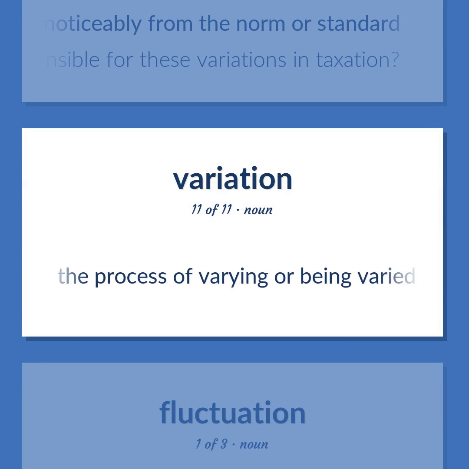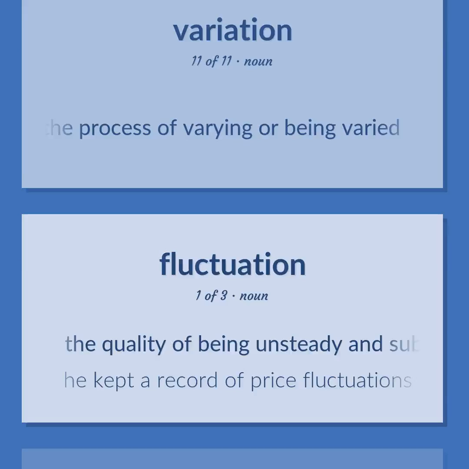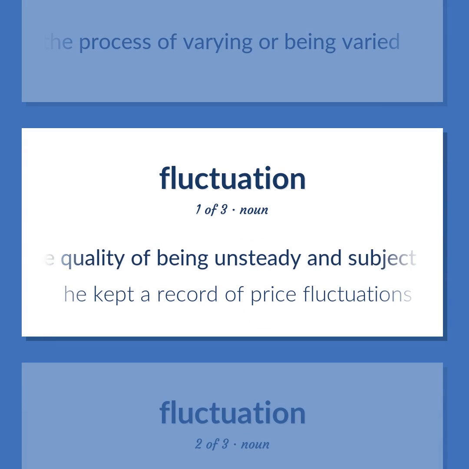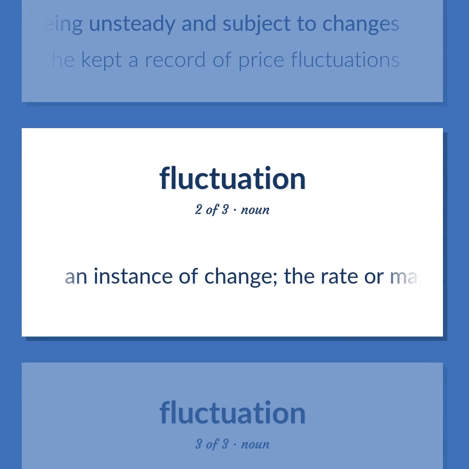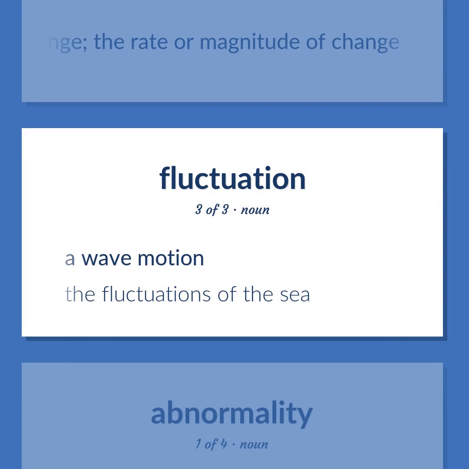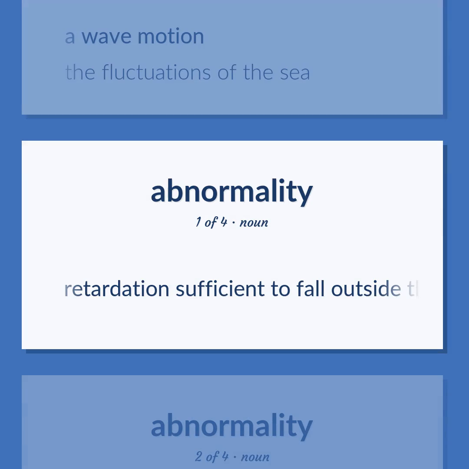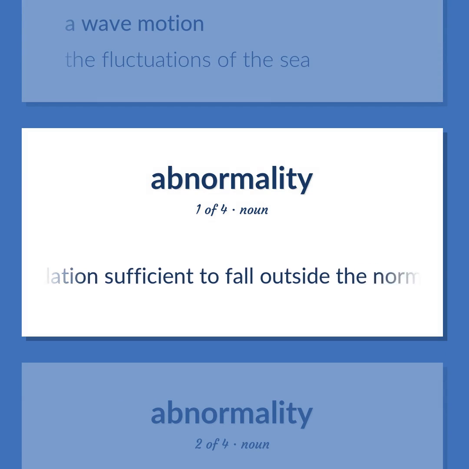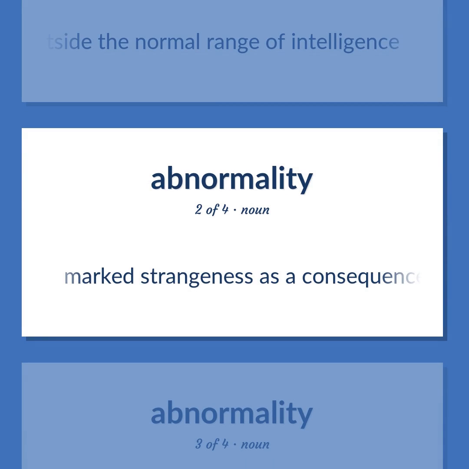The process of varying or being varied. The quality of being unsteady and subject to changes. He kept a record of price fluctuations. An instance of change, the rate or magnitude of change. A wave motion. The fluctuations of the sea. Retardation sufficient to fall outside the normal range of intelligence. Marked strangeness as a consequence of being abnormal.